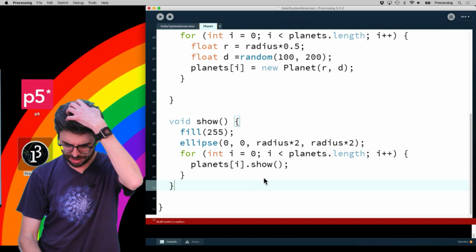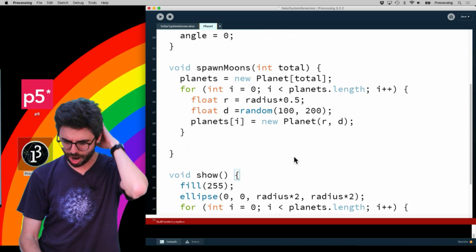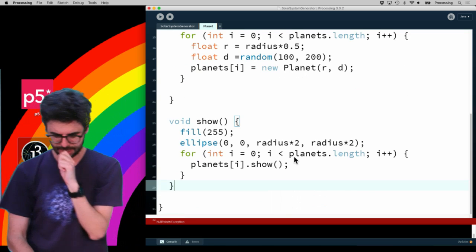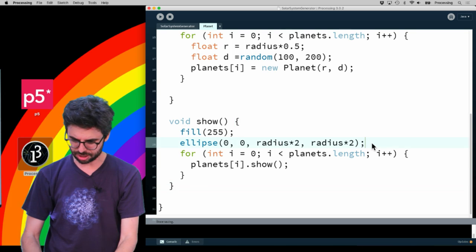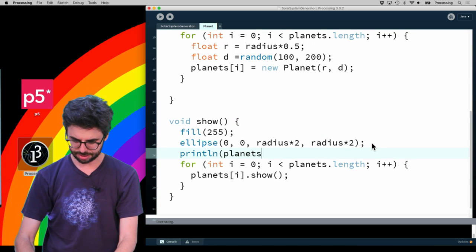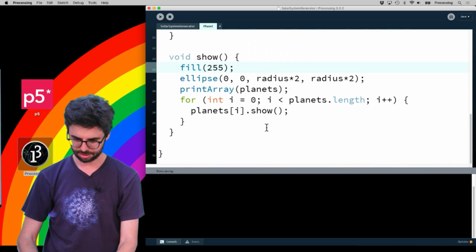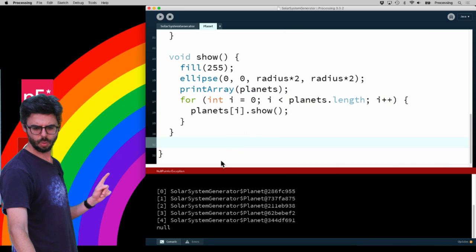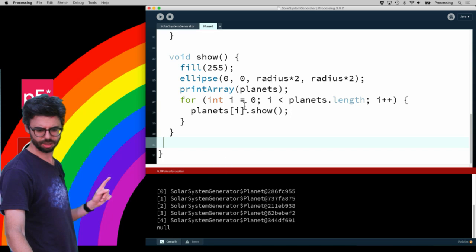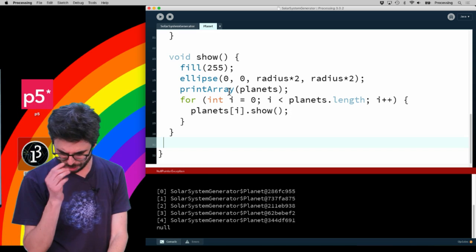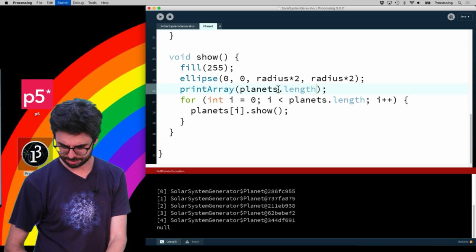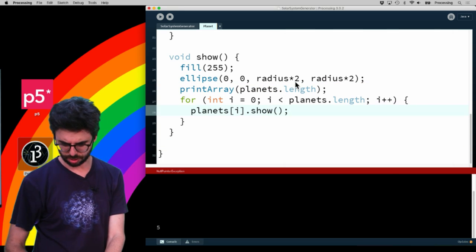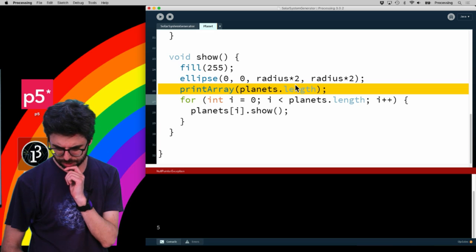And okay, so we have a null pointer exception. Why do we have a null pointer exception? Let's think about this. So what's null here? Let's print line planets. And actually, let's say print array. And so we got to debug this here. Okay, so it looks like the array has, so why did I get null for, that's weird. Hold on. 0, 1, 2, 3, 4. What's planets.length? 5. What's null? I'm losing my mind here.